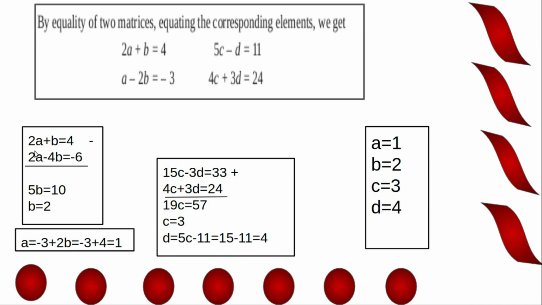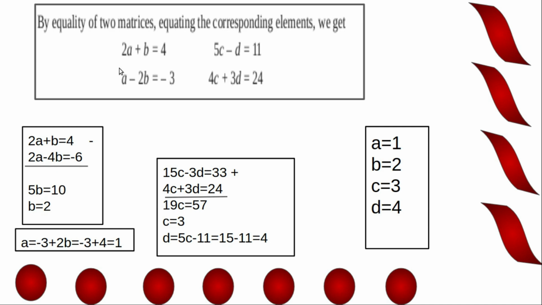So we get 2a plus b equal to 4, same equation. Then the second equation into 2: 2a minus 2b into 2 is minus 4b, minus 3 into 2 is minus 6. Now first equation minus second equation. 2a minus 2a is 0, b minus minus 4b, that is b plus 4b which is equal to 5b. 4 minus minus 6, that is 4 plus 6 equal to 10. So b equal to 2.